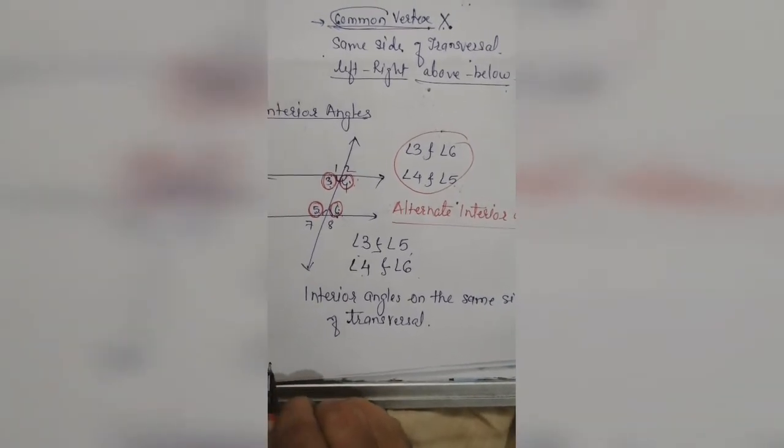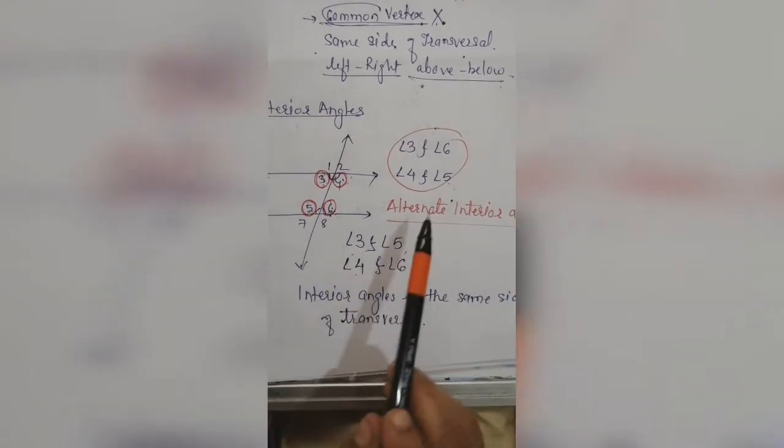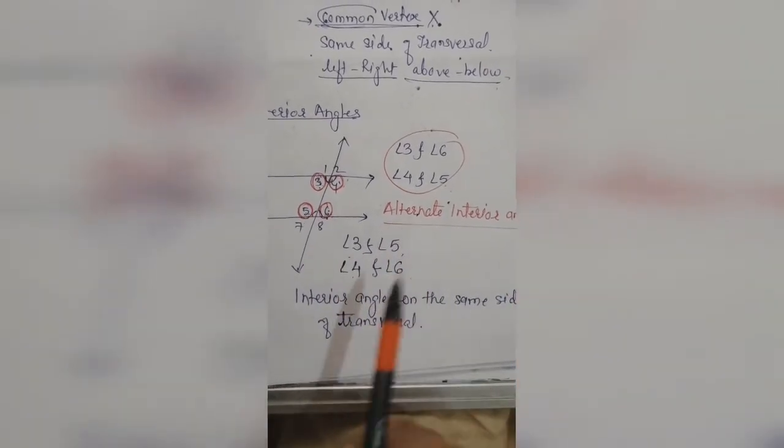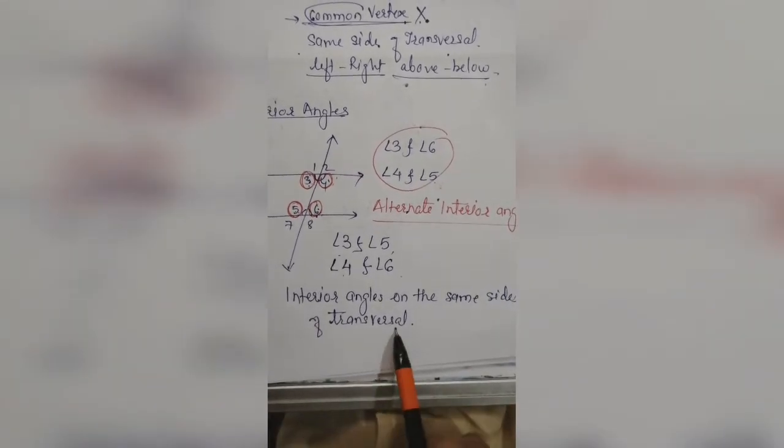Okay, here we have discussed the interior angles. Interior angles means alternate interior angles and interior angles on the same side of the transversal.